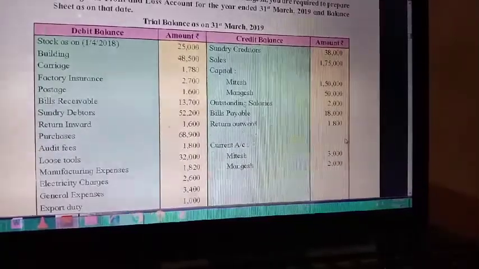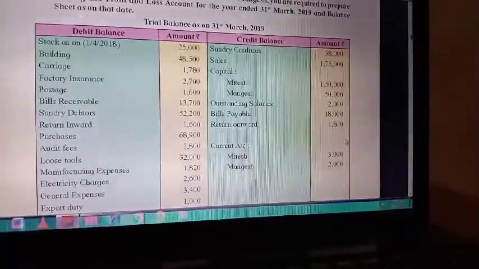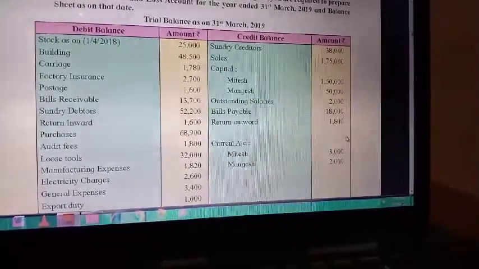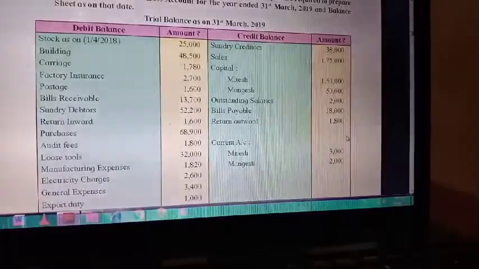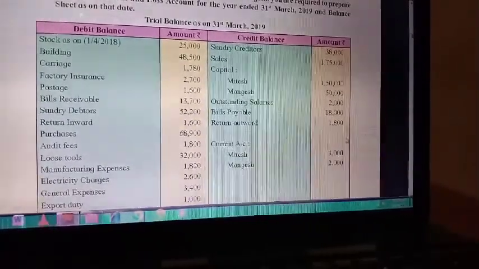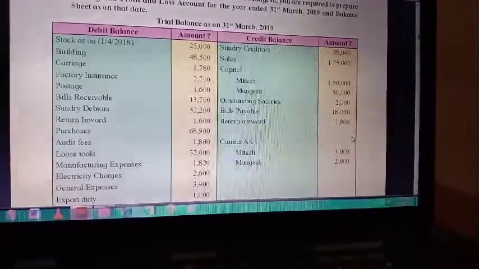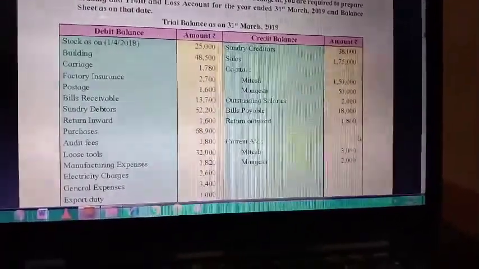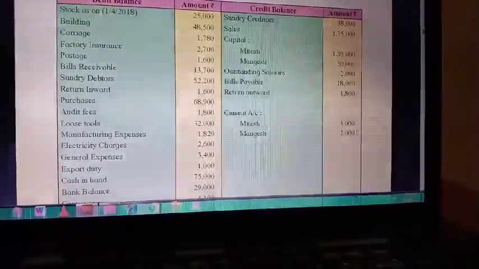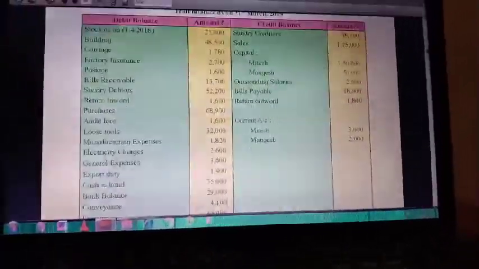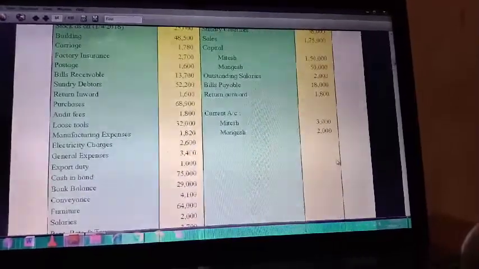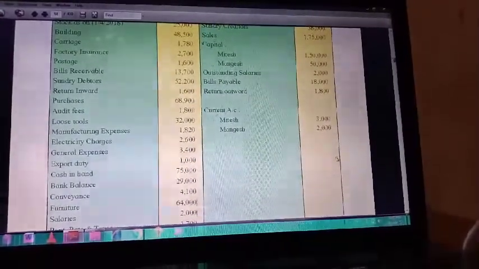Return inward, trading account debit side. Purchases, trading account debit side. Audit fees, profit and loss account debit side. Loose tools, asset. Manufacturing expenses, trading account debit side. Electricity charges, profit and loss account debit side. General expenses, profit and loss account debit side. Export duty, profit and loss account debit side. Cash in hand, balance sheet asset side. Bank balance, balance sheet asset side. Conveyance, profit and loss account debit side.